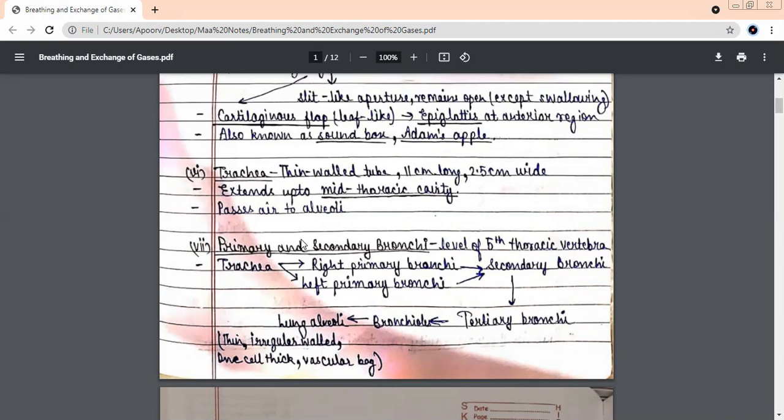And the second part, it bifurcates. Just like a road that goes ahead and splits into two paths. You've seen a road at times which bifurcates into two small lanes. Exactly, think of it like that. That single tube was your trachea. Ahead it has to divide into two. One will enter the right lung, that will be known as the right primary bronchi, and the one which will enter the left lung, what will it be known as?